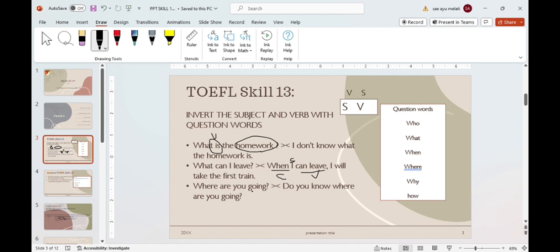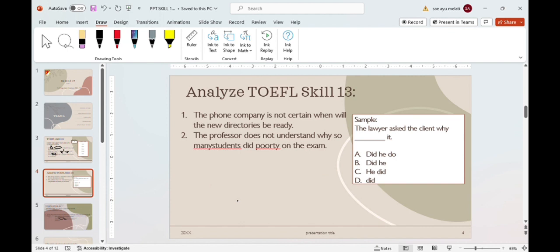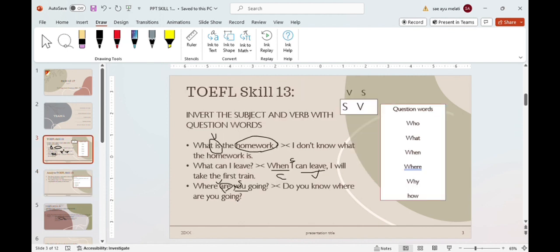Where are you going? Are is a verb, and you is a subject. Inversion in a TOEFL sentence happens only with a question word in a real question. There are 4 examples. Do you know where you are going?